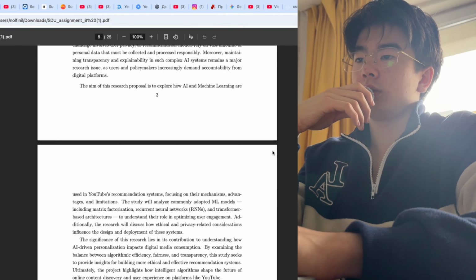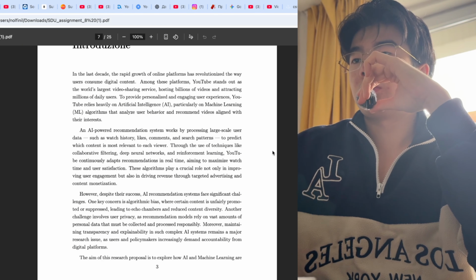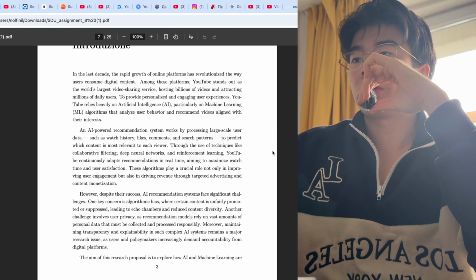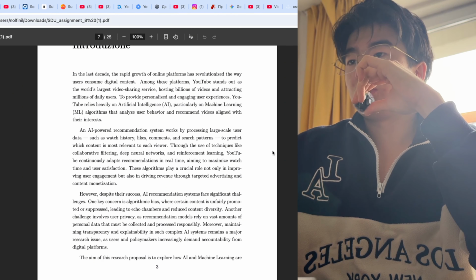So, let's start. Firstly, we start with the introduction. In the last decade, the rapid growth of online platforms has revolutionized the way users consume digital content. Among these platforms, YouTube stands out as the world's largest video sharing service, hosting millions of videos and attracting millions of daily users to provide personalized and engaging user experiences.